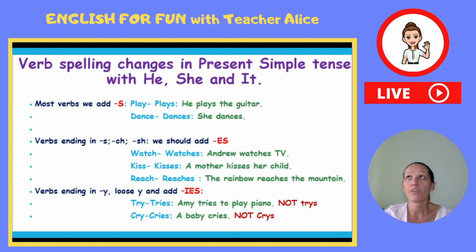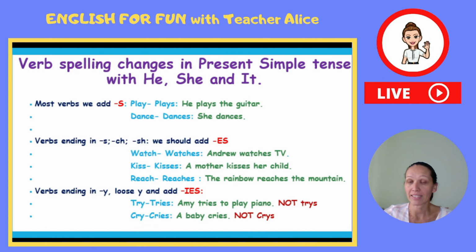But there are some verbs when we need to add different endings. For example, if verbs end in s, ch, or sh, we should add the ending es. For example, watch, watches. Andrew watches TV. Kiss, kisses. A mother kisses her child. Reach, reaches. The rainbow reaches the mountain.